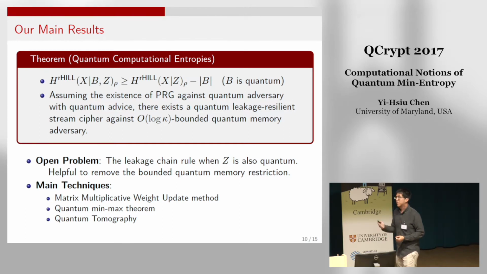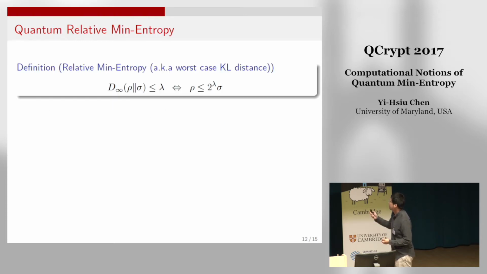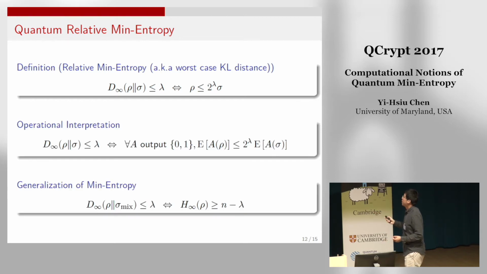Okay, so these are our main results, and it's about the computational min-entropy notions. And we study an even more general notion, the relative min-entropy. So this is the definition of relative min-entropy. It is just an information theoretic notion. This definition is kind of cryptic, so let's see the operational interpretation.